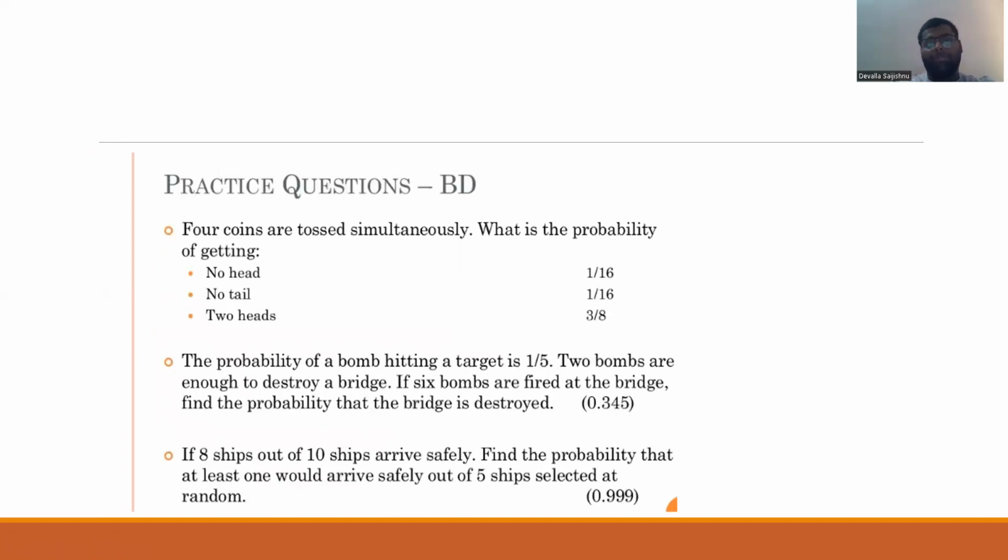Practice question. Four coins are tossed simultaneously. What is the probability of getting no head, no tail, two heads? No head is 1 by 16, no tail is 1 by 16, two heads is 3 by 8.